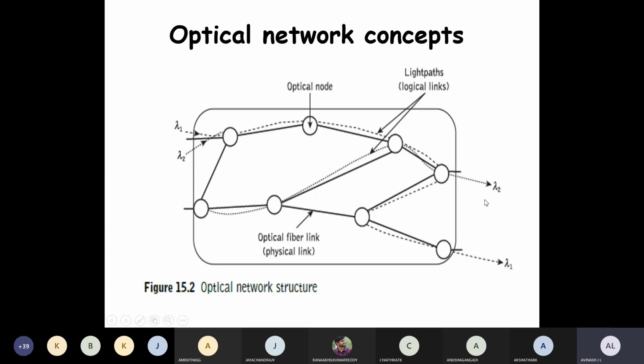The destination node will be identified, and to reach that destination node, whichever is the easiest and best suitable path, the optical network will give that path. The signal will take that path and reach the destination.